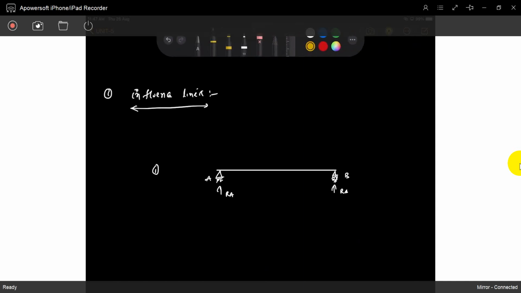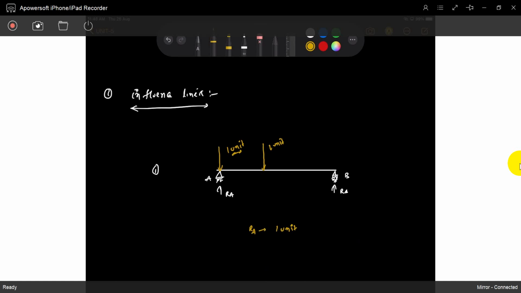Suppose one load of 1 unit, say 1 kilonewton, is acting here. What is the reaction at RA? Exactly 1 unit. Suppose the 1 unit load is not here but here.